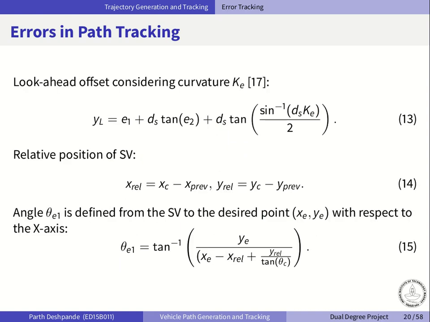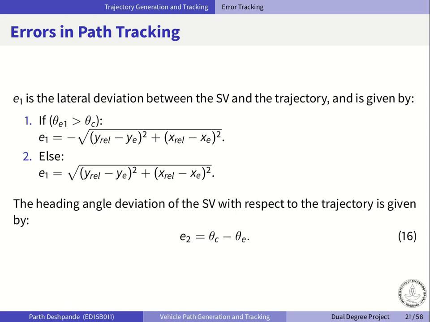Moving further, the final error variable considered is the look ahead offset YL, as seen in equation 30, which is basically the predicted lateral offset at a distance ds ahead of the vehicle if it were to just continue moving straight without doing any maneuvers. And in order to find YL, we need E1 and E2, which are calculated using simple geometric relations. So the expressions of E1 and E2 are obtained and shown here.